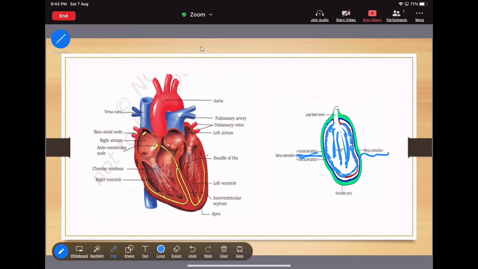I think you completely understand the pericardium. Now move to the next point.